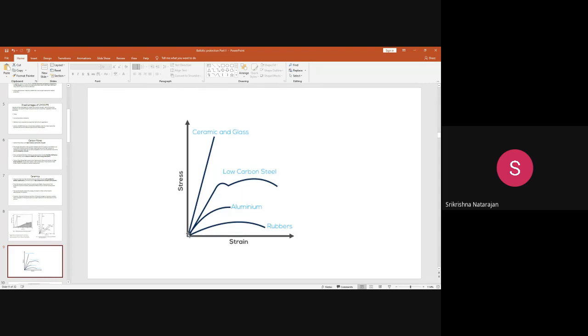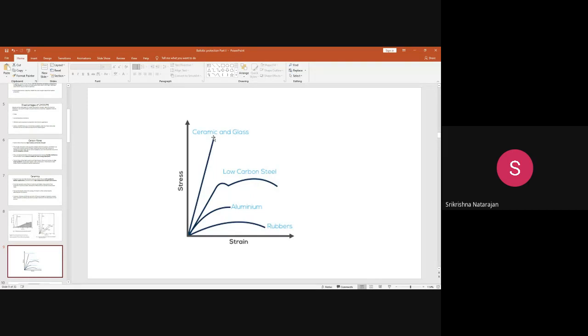But in the ceramic, you see the modulus is higher. If you compare it with the carbon steel, the modulus is higher and the curve is close to the y-axis. But the problem is that after these fibers reach a particular limit, which in metals or any curve is where the elastic limit is crossed, called the yield point, what happens?